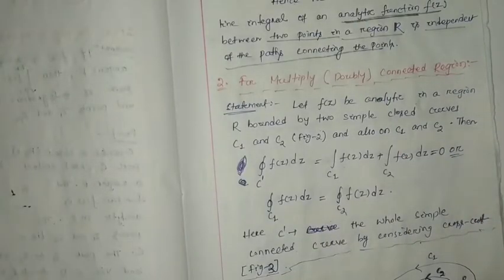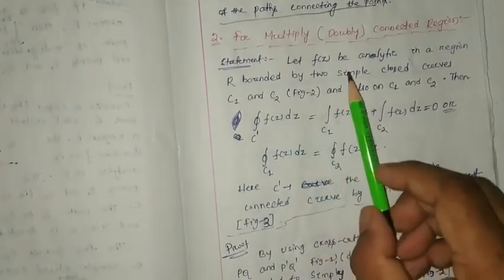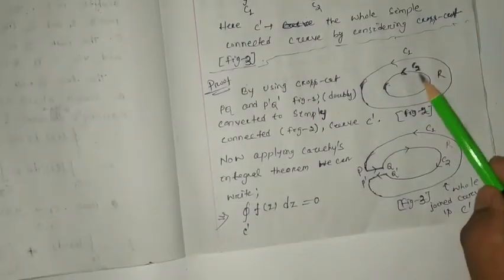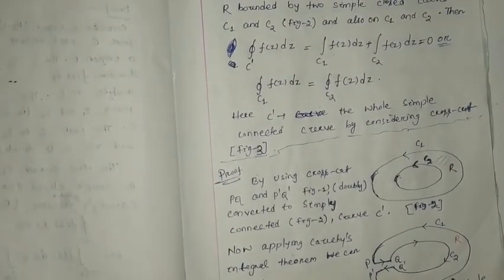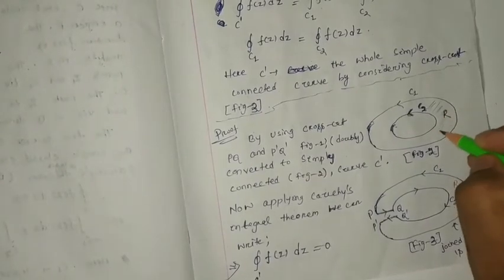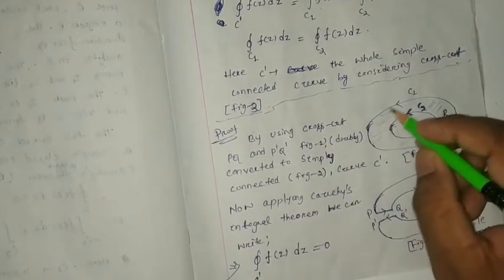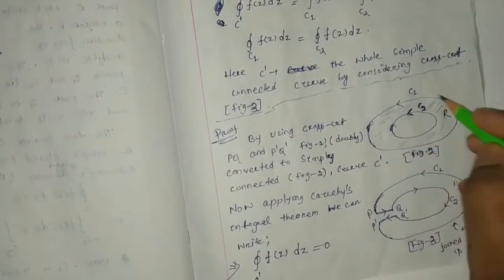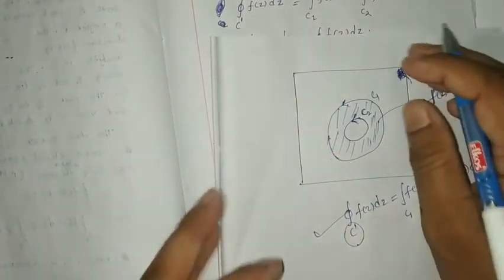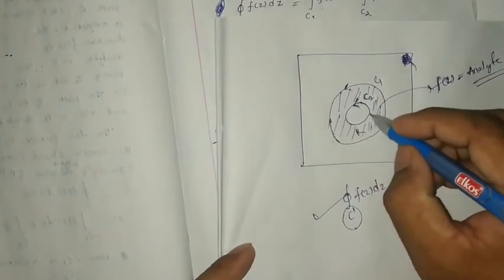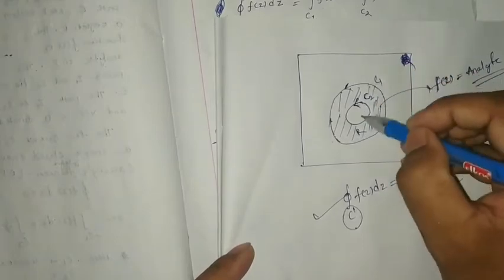Here you just watch. Two simple closed curves, that is this one. Suppose this region R, or we consider a region R which is bounded by the two curves. This is your C1 and this is your C2. I told that this is the whole region R. As per the writing in the note, I have considered this region R, which is bounded by these two curves C1 and C2. C1 is the larger radius, C2 is the smaller radius, you can say, if it is a circle.